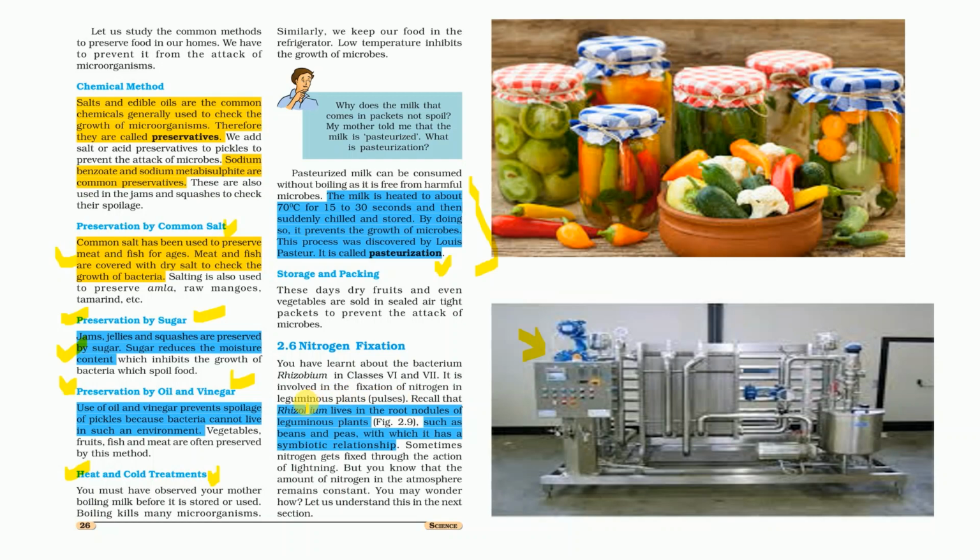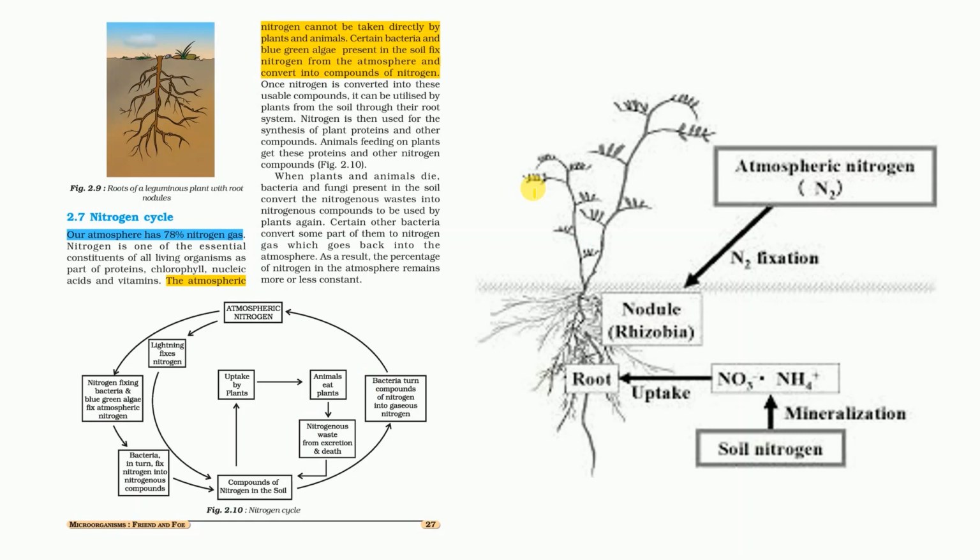Now, the nitrogen fixation process. The bacteria called rhizobium helps in nitrogen fixation in the roots, and hence it increases soil fertility and also helps in plant growth. This rhizobium lives in the root nodules of leguminous plants such as beans, peas, or any types of pulses. Those are known as leguminous plants, with which it has a symbiotic relationship. So this is the whole process of biological nitrogen fixation.